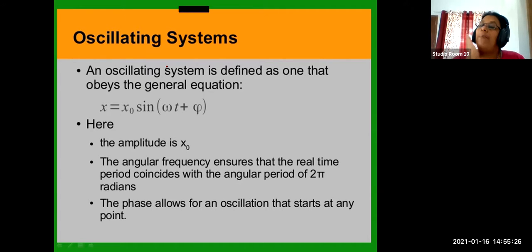So if you say a simple pendulum is an oscillator, an oscillating system means the particles or materials which exhibit oscillation, we call it an oscillator. And those which exhibit simple harmonic oscillations, we call a simple harmonic oscillator. Otherwise, any material or instrument which exhibits oscillation, we call an oscillator.